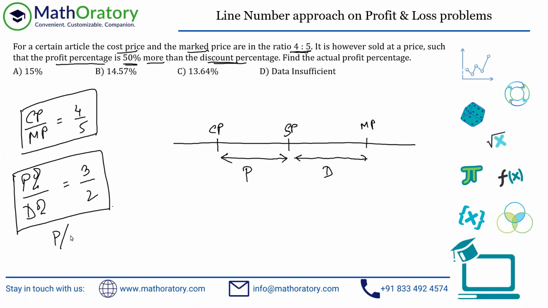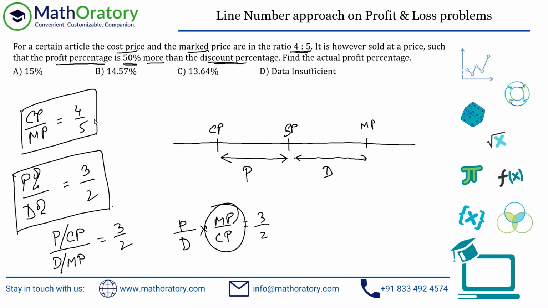So let me do it in the simplest manner. This profit percentage is nothing but this fraction, P by CP, and the discount percentage is nothing but the fraction D by MP. So this is given to us as 3 by 2, right? So just resolve this left hand side. What you have is P by D into MP by CP is equal to 3 by 2. And you already know this thing to be 5 by 4, right? Please understand CP by MP is 4 by 5. So this is 5 by 4.